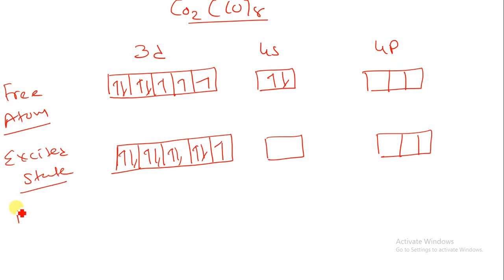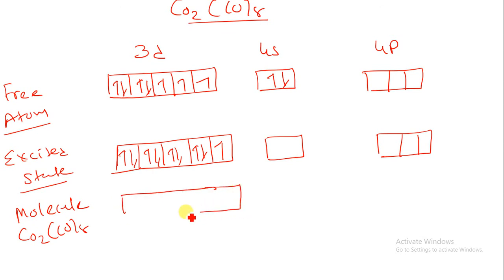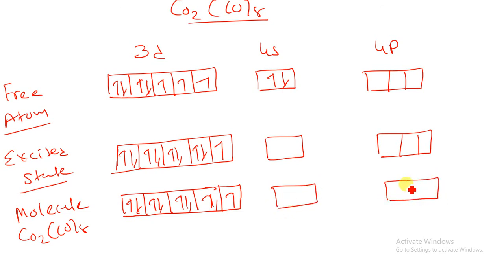Suppose I am writing the molecule structure, that is Co2(CO)8. I just have to copy the above orbitals 1 2 3 4 and 5. So here one pair, second pair, third pair, fourth pair, and here I am having a fifth electron. Now I just have to correct this.